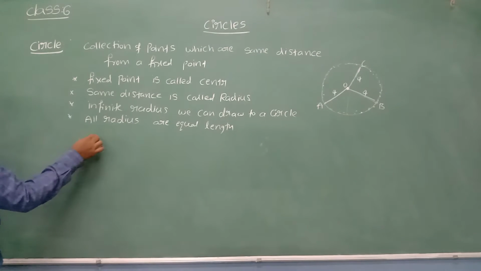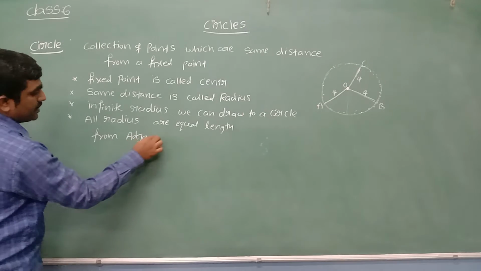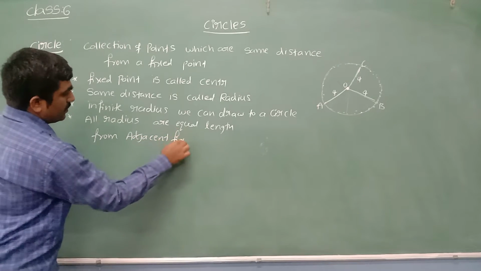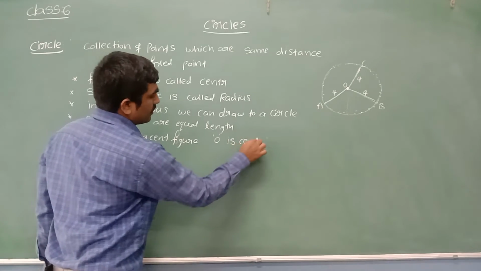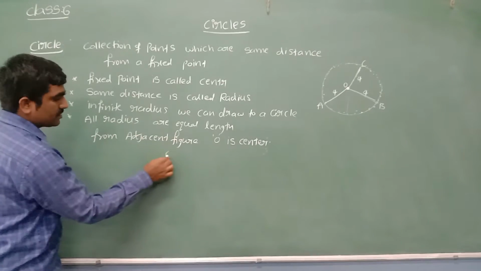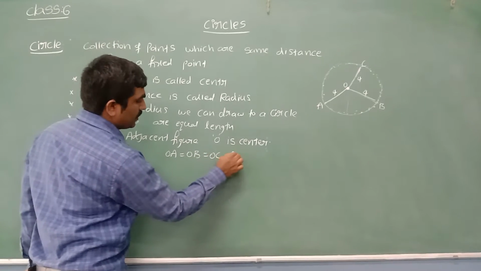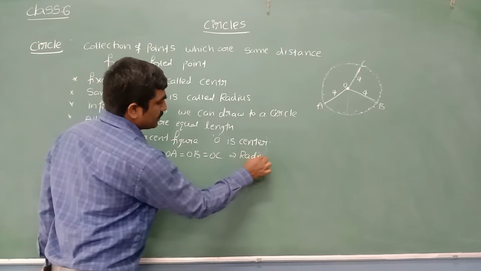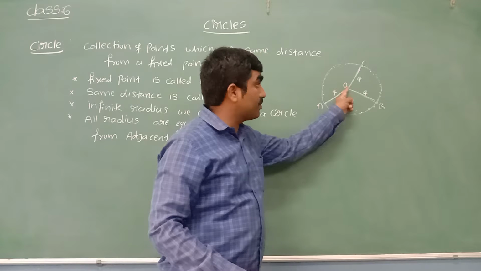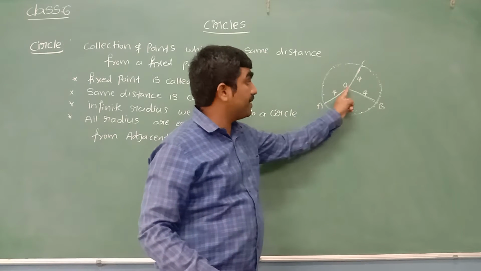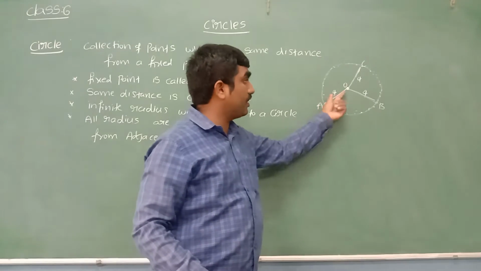Now from the adjacent figure we can write: O is the center. OA is equal to OB is equal to OC, and these are called radii. How many can we draw like that? We can draw an infinite number of radii. The line segments which join the center to the boundary of the circle are called radii, and all the radii are of equal length.